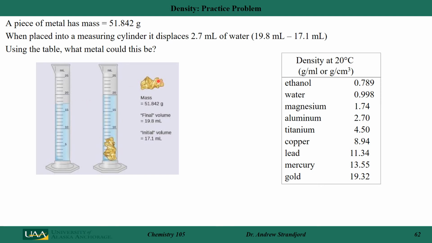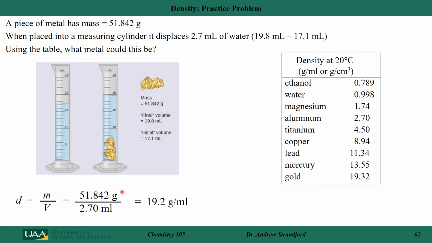I then take my chunk of metal and I put it in that graduated cylinder, and it displaces some of the water. So I take a measurement. It's 19.8. I take the difference of those two values and I find out how much water it's displaced, and that would be my volume. So in this case, I have 2.7 milliliters of water.